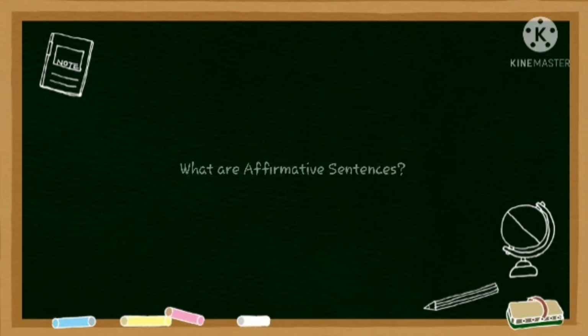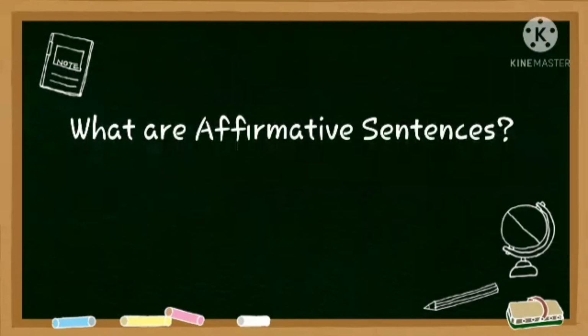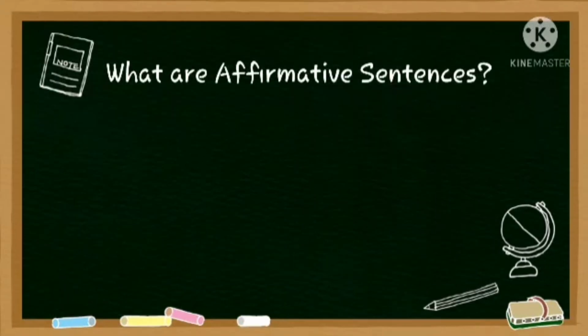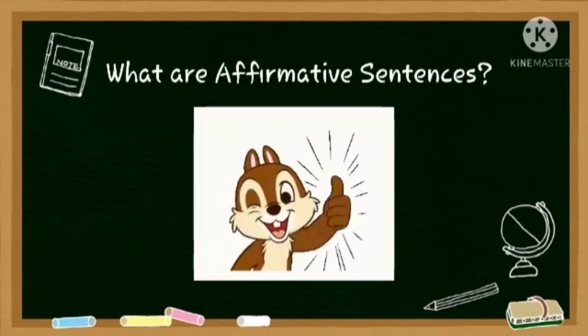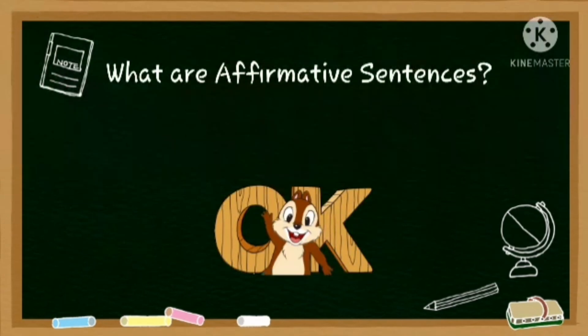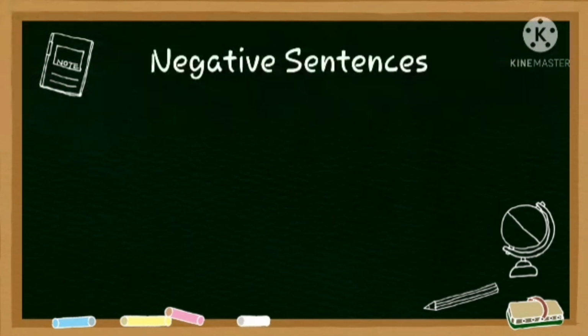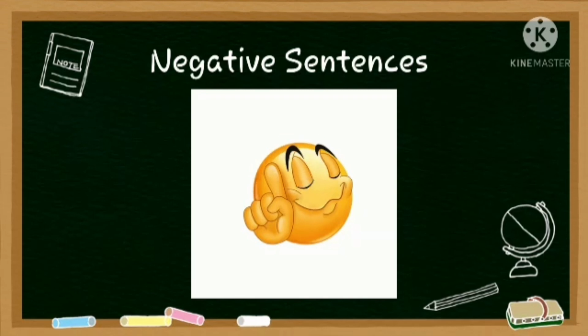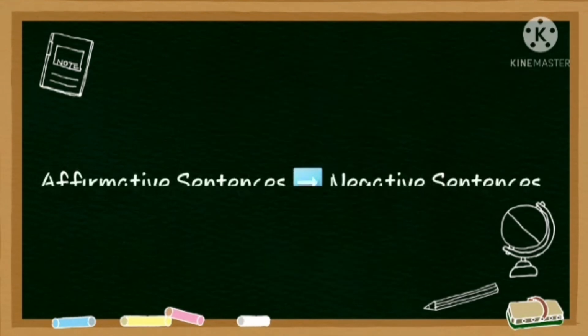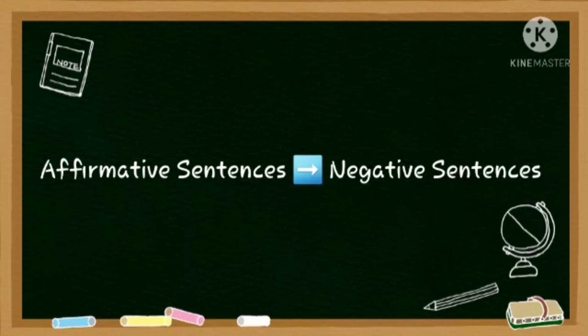What is the meaning of affirmative sentences? When we talk about something in a positive way, or we are trying to tell that we agree with someone, we always use affirmative sentences. Whereas negative sentences mean that we are disagreeing with something, or we are showing our denial or refusal. So let's talk about the affirmative sentences and then change them to negative sentences.